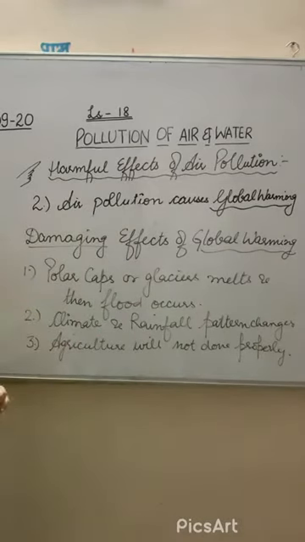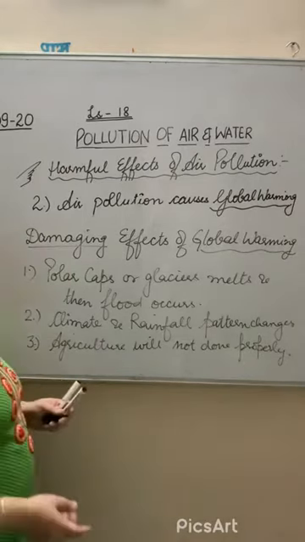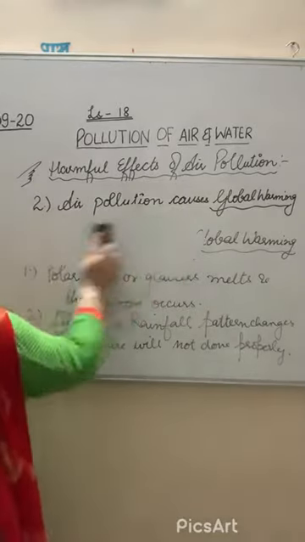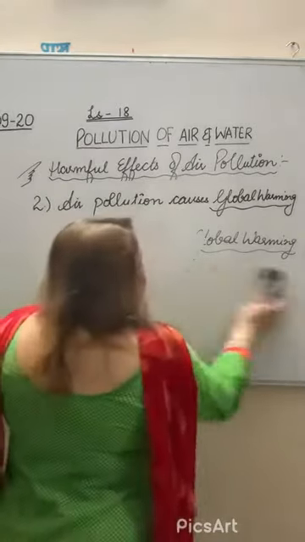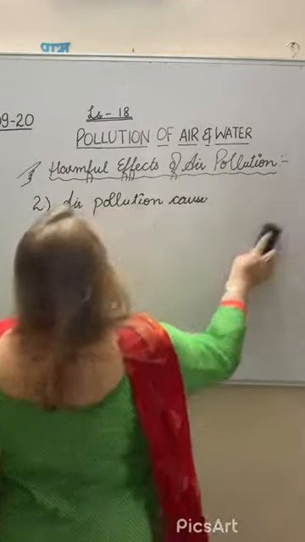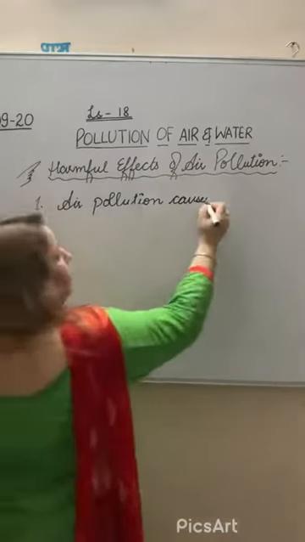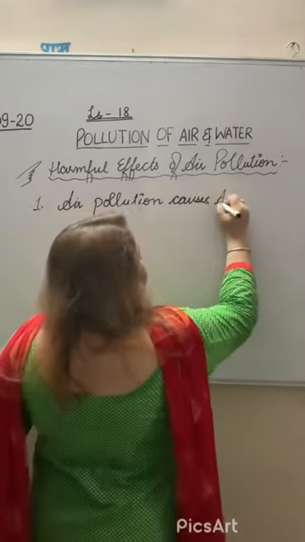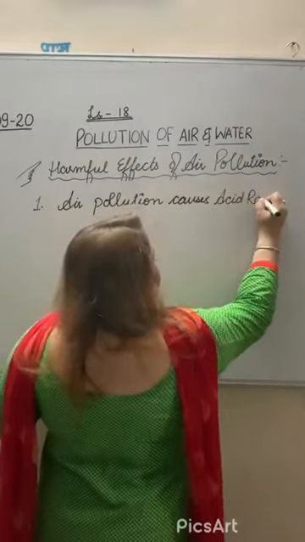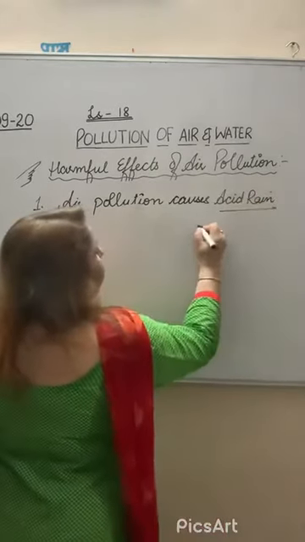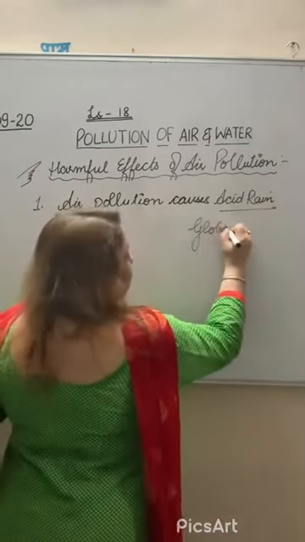First, we discussed that air pollution causes acid rain. Second, we discussed that air pollution causes global warming. And third, we will write down the effect of air pollution that causes various health problems. We have discussed the 3 main points; I am just writing them here again. First, we discussed the harmful effect: air pollution causes acid rain, right? Second, we discussed that it increases global warming.